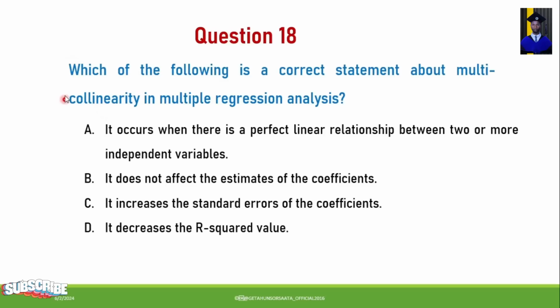Next question. Which of the following is a correct statement about multicollinearity in multiple regression analysis? A. It occurs when there is a perfect linear relationship between two or more independent variables. B. It doesn't affect the estimate of the coefficients. C. It increases the standard error of the coefficients. D. It decreases the R-squared value. So from this, the one which is correct about multicollinearity in multiple regression analysis is C. It increases the standard error of the coefficients.